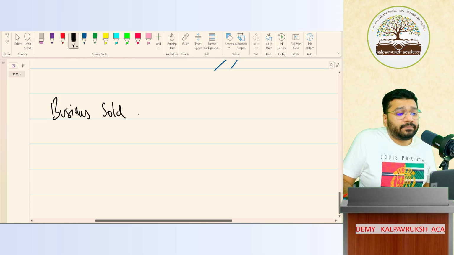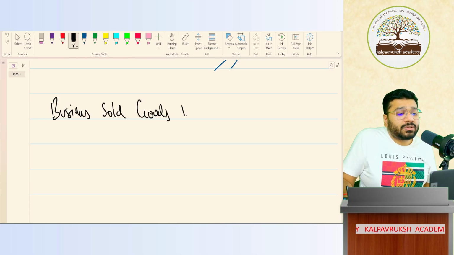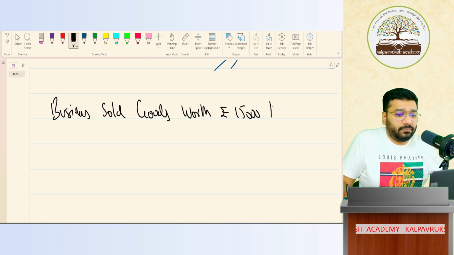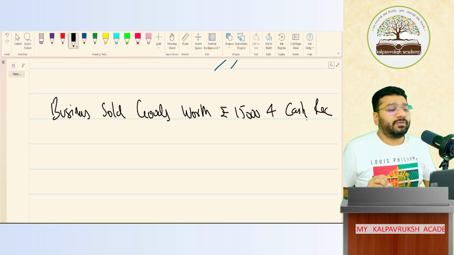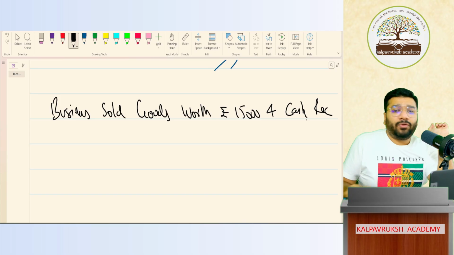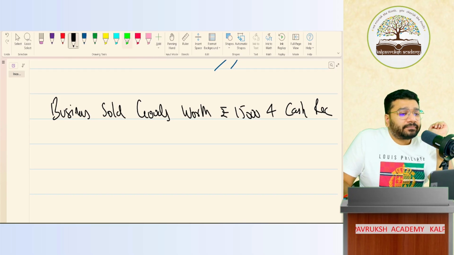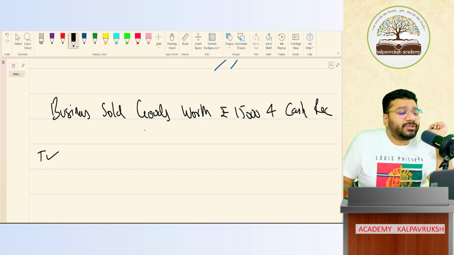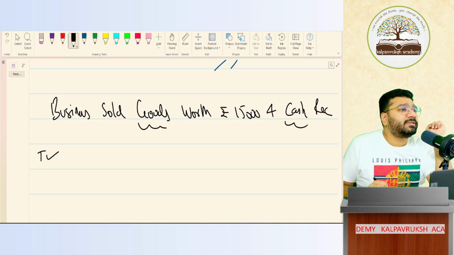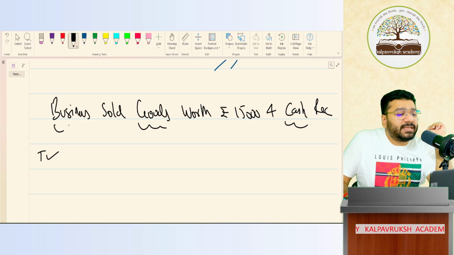Business sold goods worth rupees 15,000 and cash received. First of all, is this a transaction? Yes, because this involves exchange of goods with cash funds between two parties, in which one is the business and another is the customer.